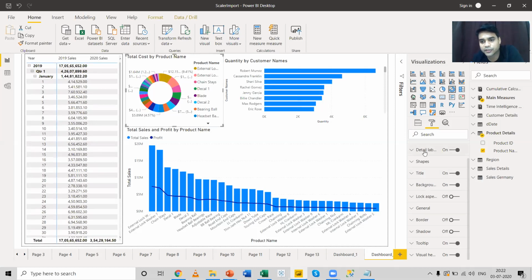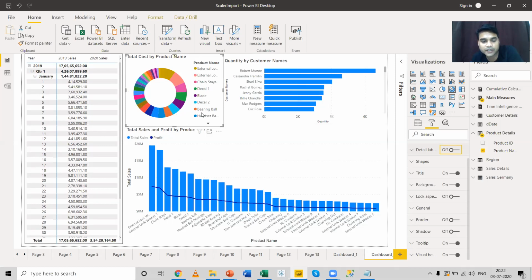Over here, there's an option called detail. I've selected the pie chart visual, and I have gone to the detail label and I have disabled it. So you can see all the details have been removed.